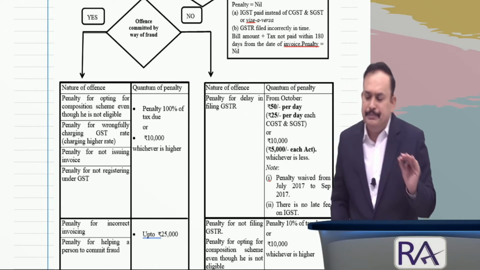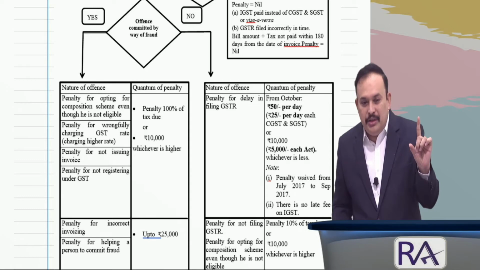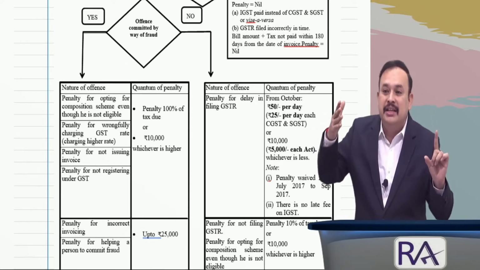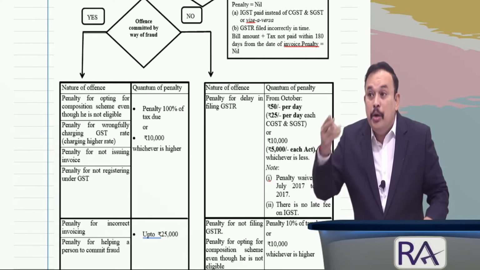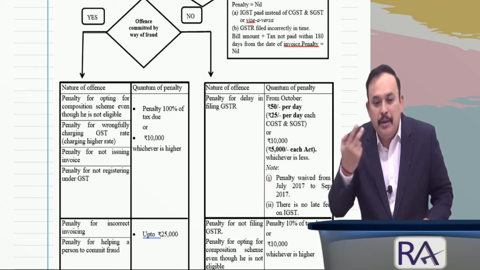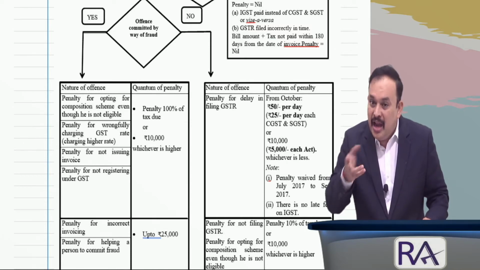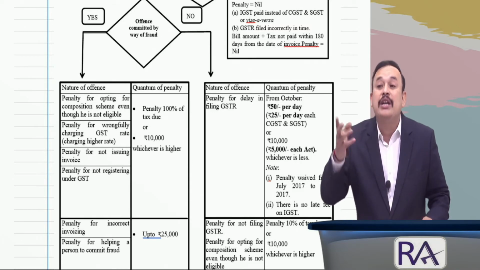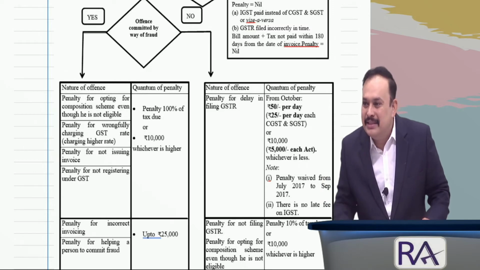My dear friends, in the case other than fraud, a show cause notice will be issued under which section? Section 73. If that is the case, well before issuance of the notice under section 73, if I paid tax and interest, after that the department has no right to ask for penalty. Is that clear, my dear sir?